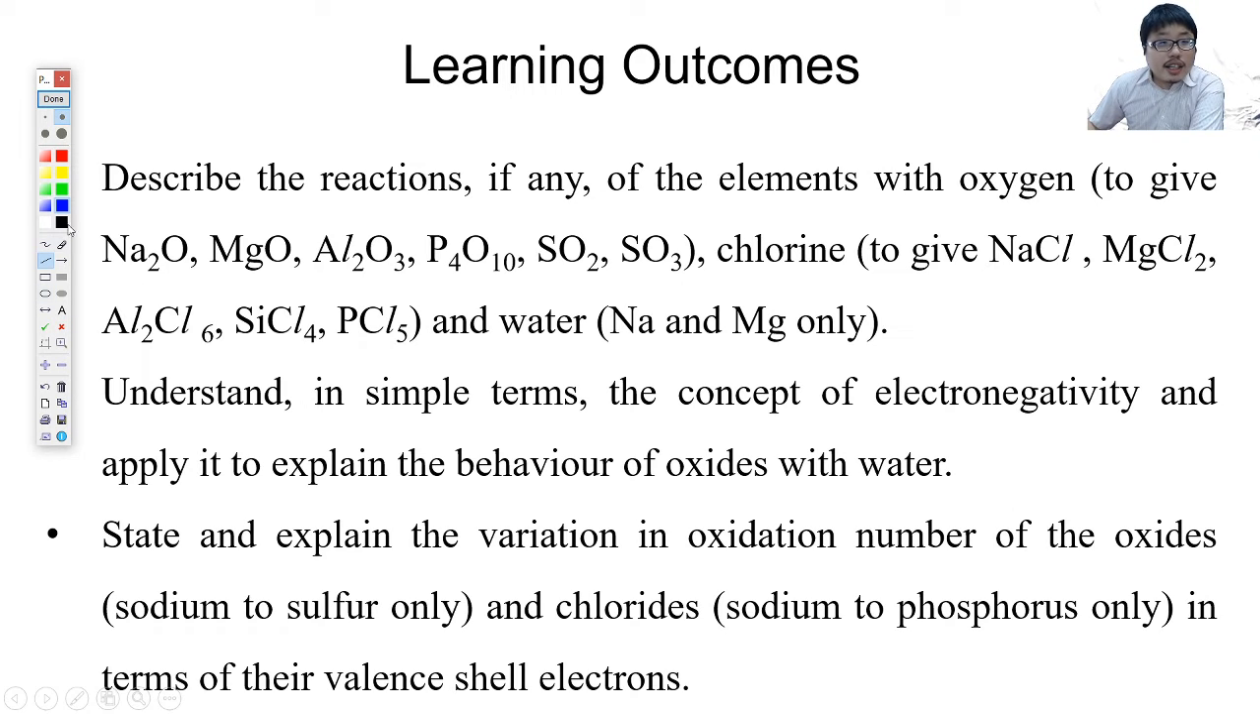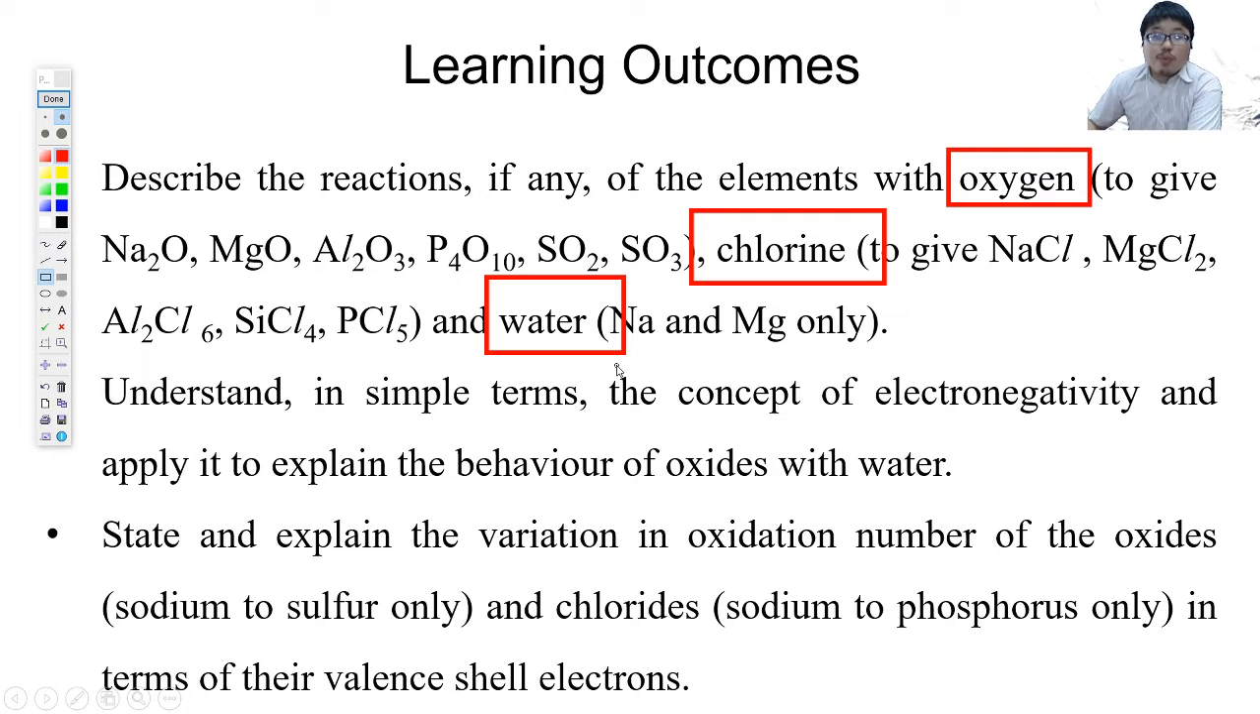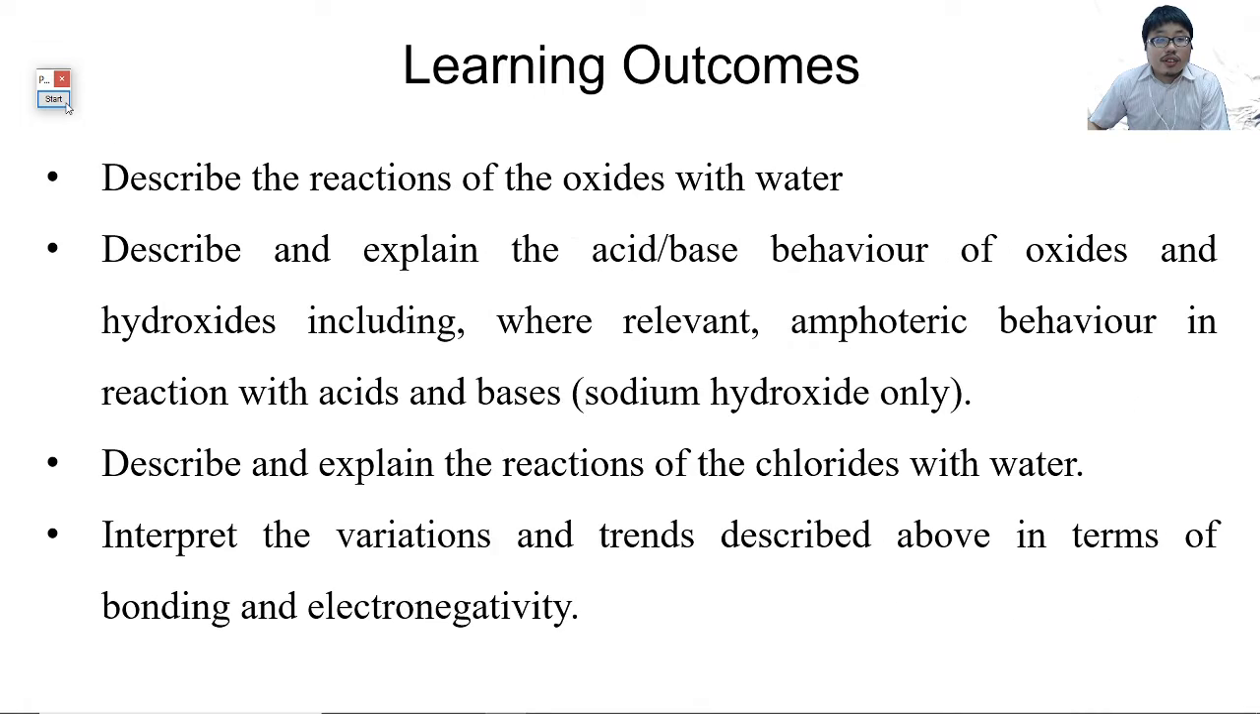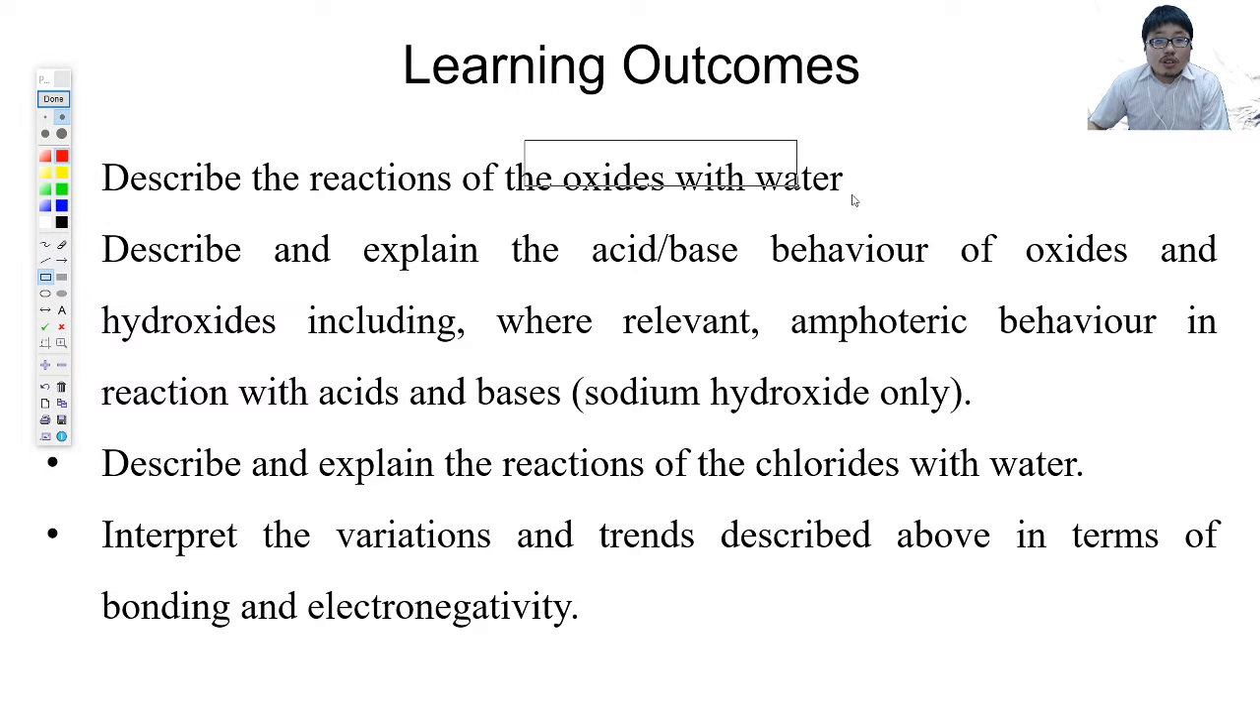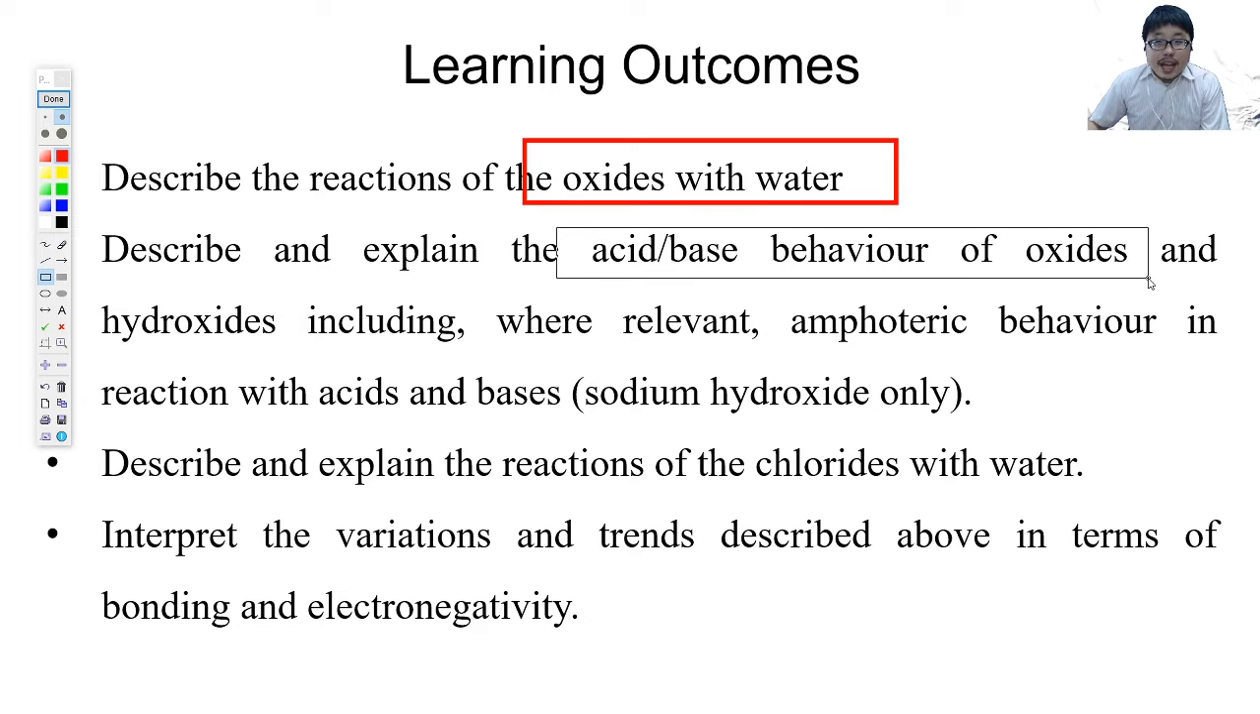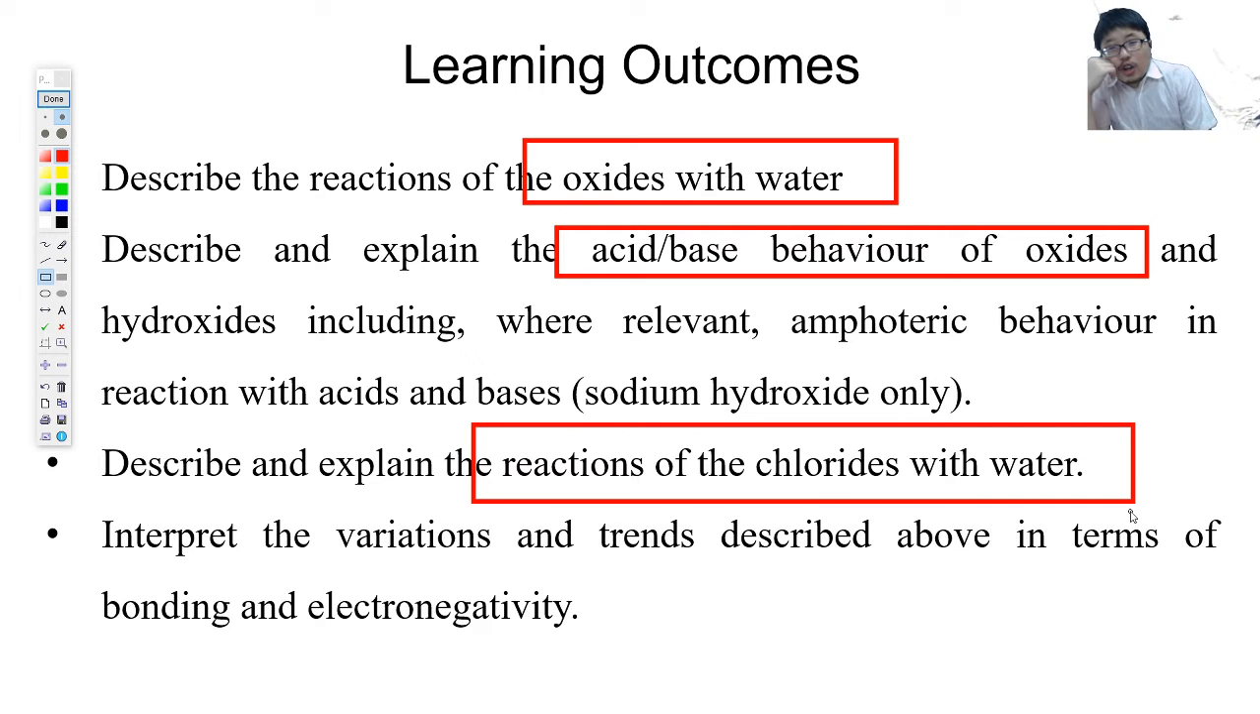We are going to study the chemical reactions of all the periodic elements with oxygen, with chlorine, and with water. Then, after we study the reactions of elements with oxygen, chlorine, and water, we're going to study the chemical reactions of oxides with water, the acid-base reactions that oxides and hydroxides can do, and the reactions with chlorides. And that is what we're going to study.